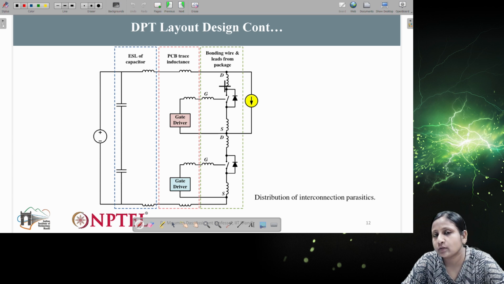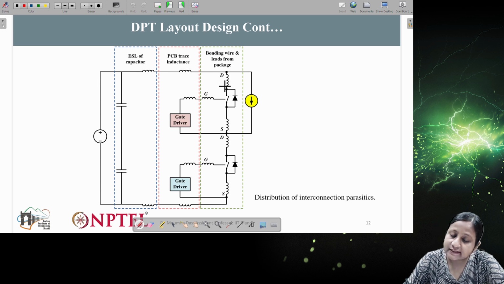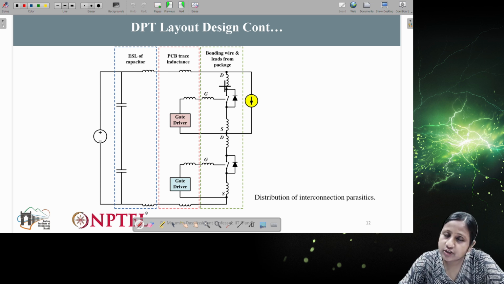So the lead length will be much smaller than that of the silicon carbide or the silicon device. So this length will cause an increase in the parasitic inductance. These inductances are shown here. They are coming partly from the bonding wire and partly from the leads of the package. So how is the packaging done?